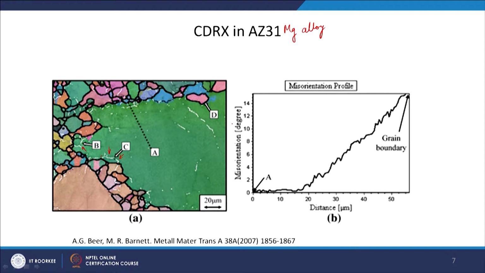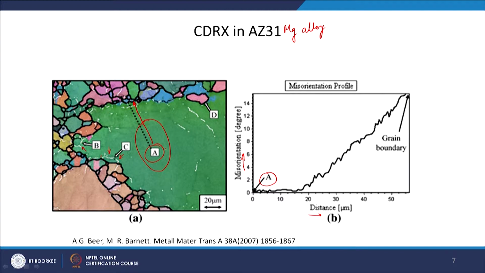And the reason to give this kind of argument is that if you plot how the misorientation is changing within the grain, okay, if you see this curve, this is misorientation on the y axis, this is distance, and we are starting from A here and going from A towards the grain boundary. So, if you see the misorientation development, in the interior of the grain up to some distance, you will see that there is hardly any misorientation development. What does it mean?